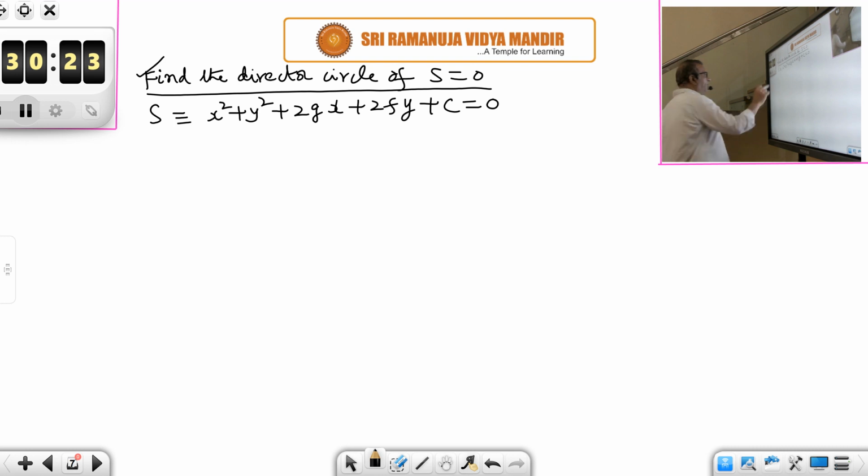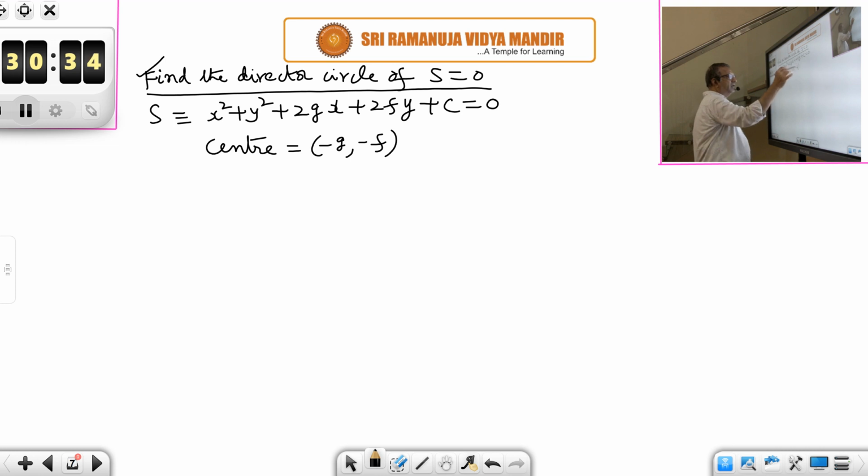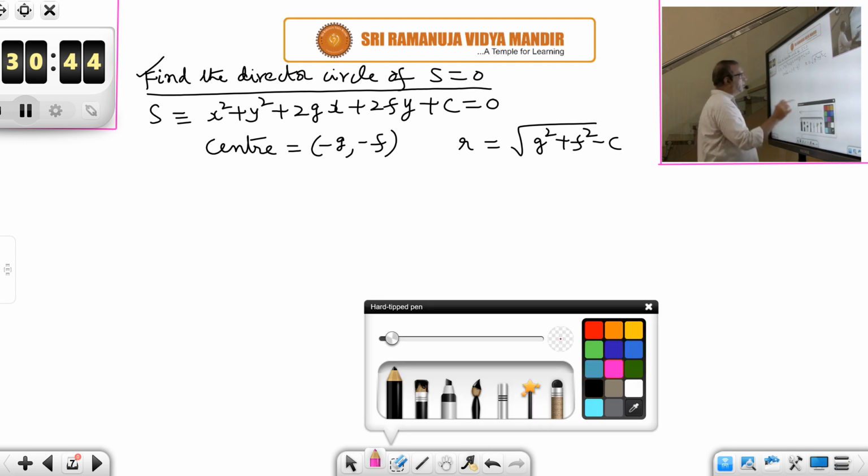Okay. So first we have to find the center of this circle. Center is what? (-g, -f). What is radius? Radius r is root of (g² + f² - c). Now let us write the director circle.